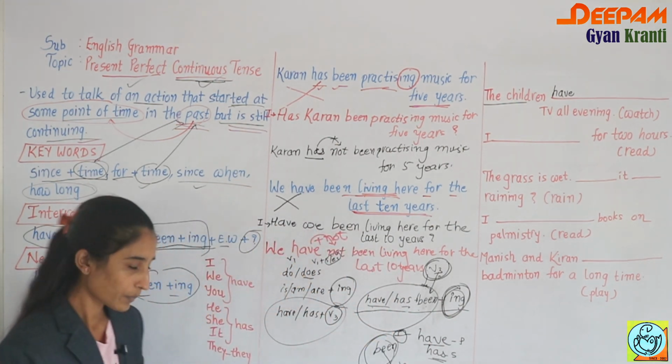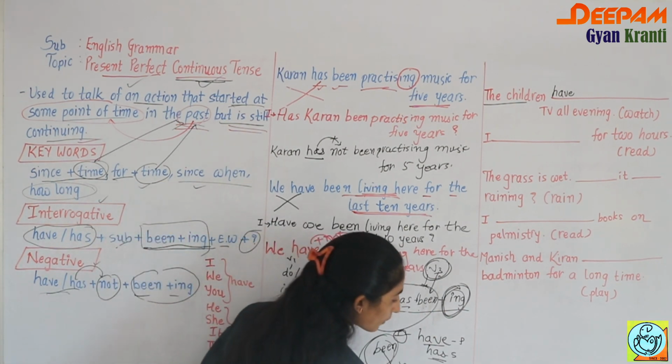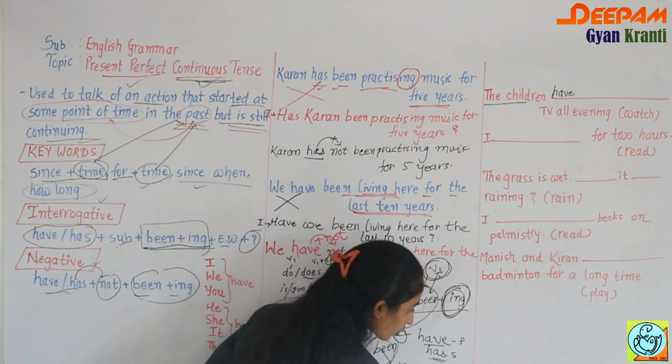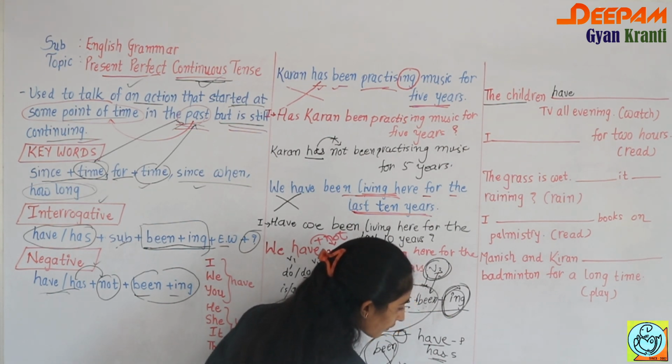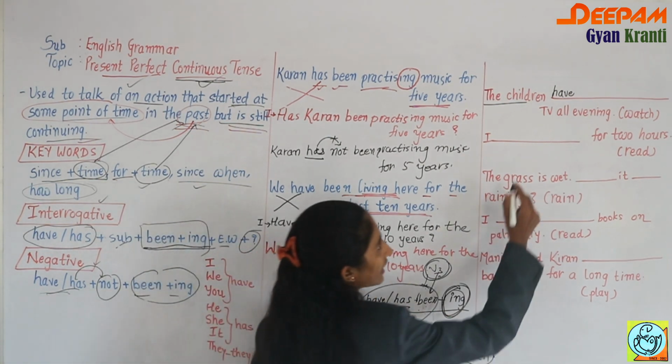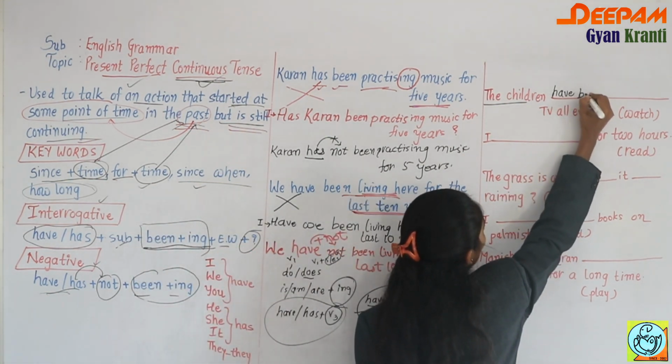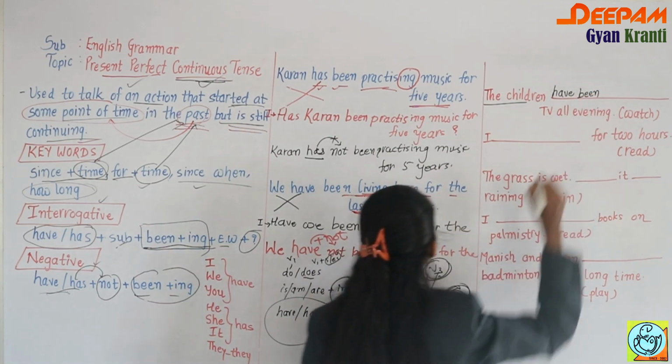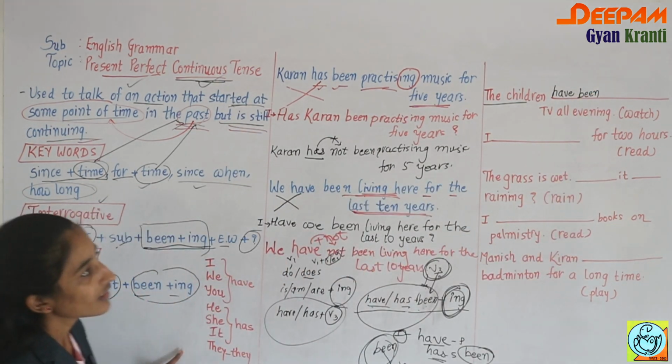Now you know very well that have or has plus V3 is the present perfect tense, but we have to put it in a continuous form, so we have to add ing. So we cannot use V3; instead we use be, and V3 we change, so the answer is been. So the children have been, then watch.